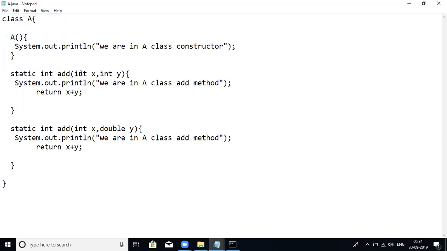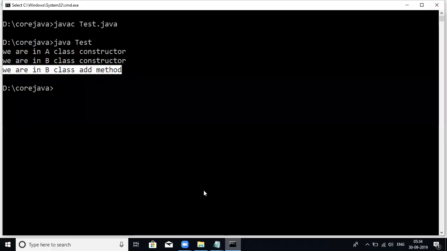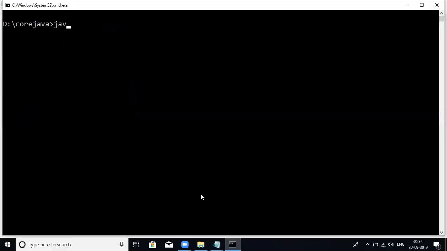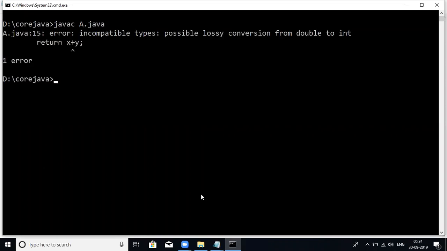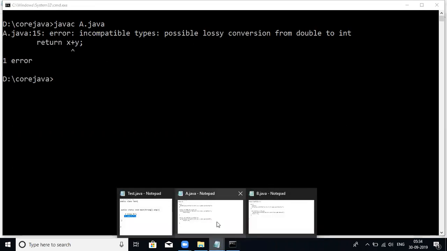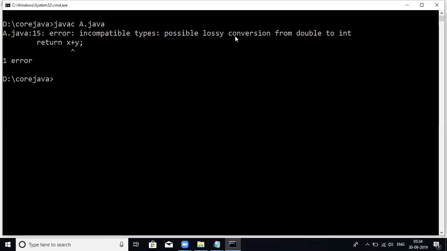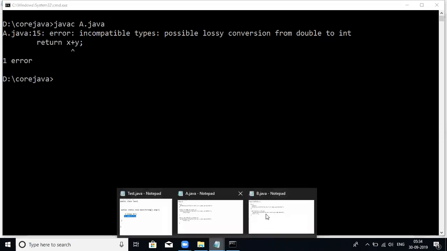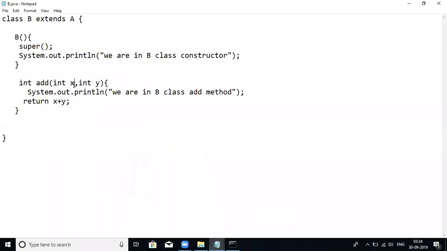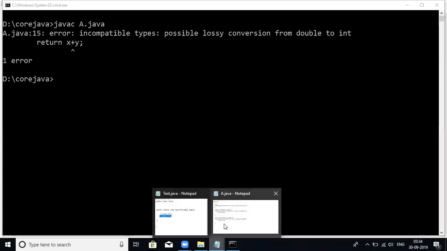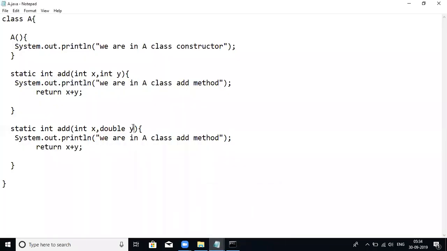So let me compile this program, only this a.java. So what is the problem? This is an incompatible types error, look at that: possible lossy conversion from double to int. What we are doing here is taking one integer variable and one double variable, and we are trying to do the addition.